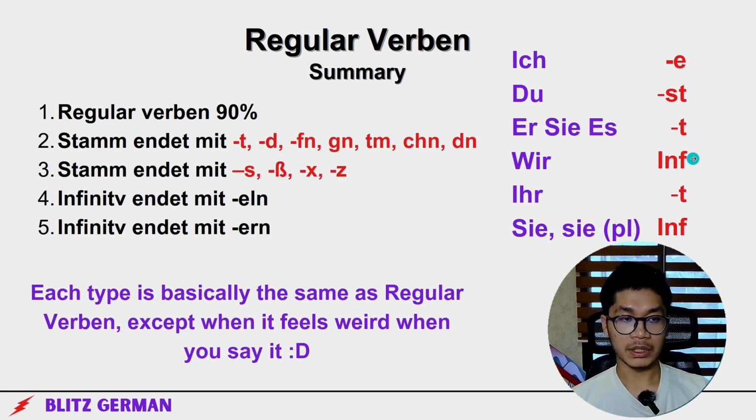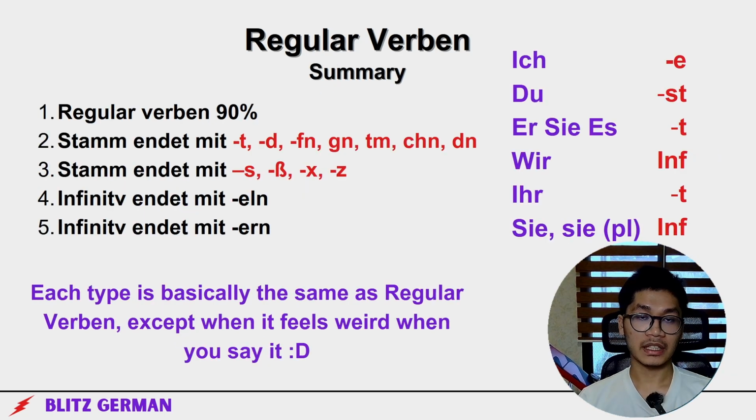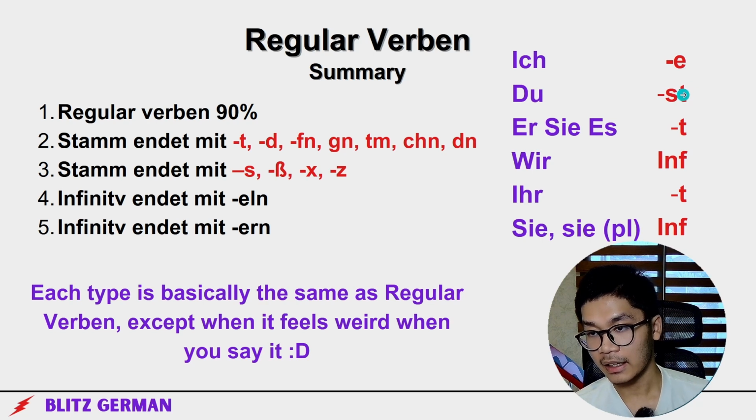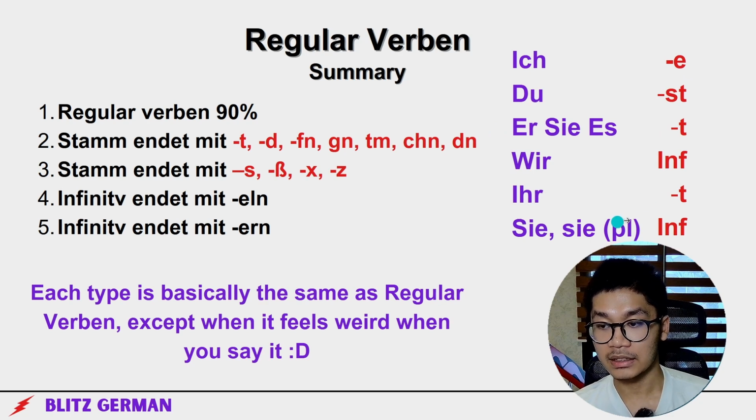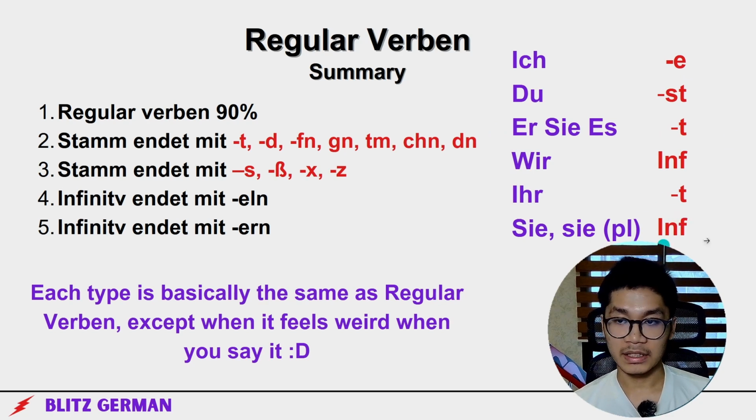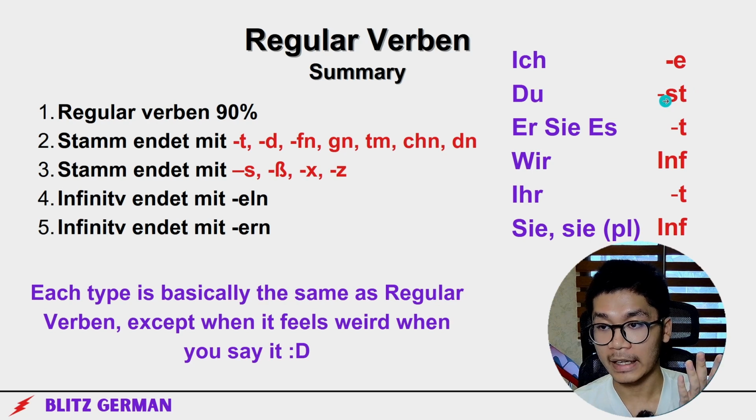Summary. Regular verbs, 90% of the time, is just this: ich -e, du -st, er -t, wir infinitive, ihr -t, sie infinitive. It's all this, except when it feels weird on your tongue, like types 2, 3, 4. If it feels weird, then add stuff. For type 2, you gotta add an e when there is -t. So du -est, er -et, ihr -et.